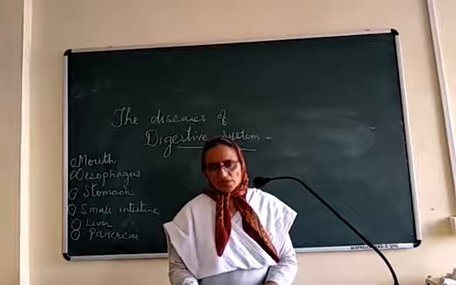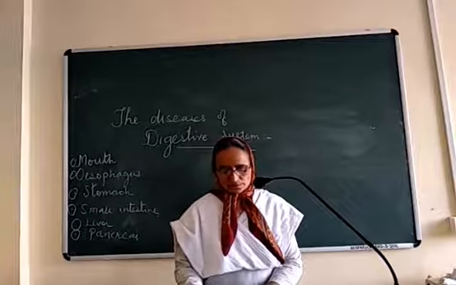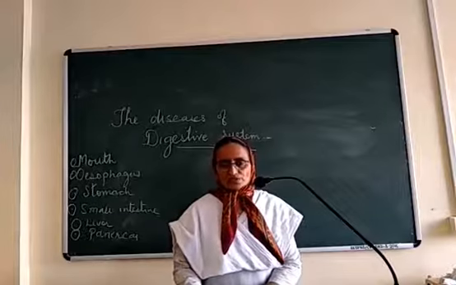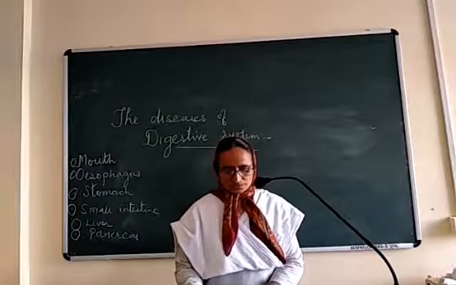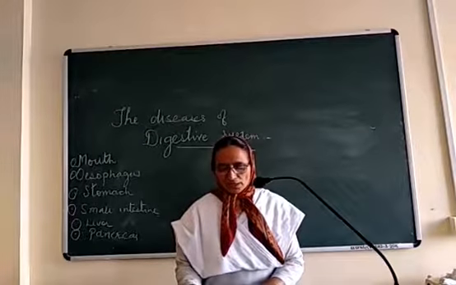In this, the yellow discoloration of the skin and the mucous membrane occurs. There are many types: hepatitis A, hepatitis B, hepatitis C, hepatitis D, etc. Cholecystitis, it is the inflammation of the gallbladder.